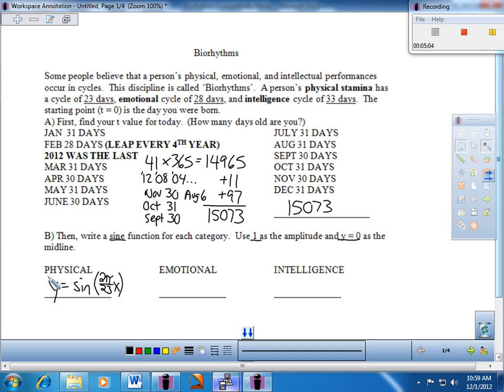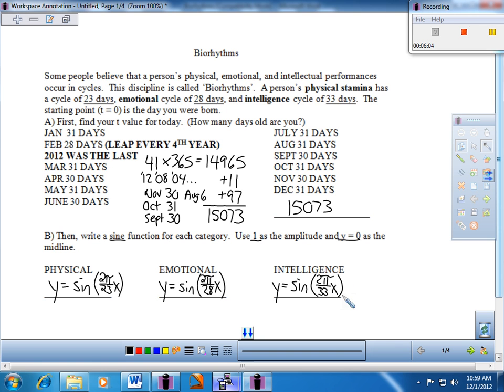Let's do it for the emotional here. I see the emotional has a period of 28 days, so I'm going to write it as 2 pi over 28. Obviously, guys, and you can do this on your paper, you can write it as just pi over 14 as that reduces nicely. Or, for that matter, you can go ahead and just get a decimal. That's fine as well. I'll leave it like that just so we have that complete. And then, of course, let's do the intellectual cycle. Apparently, the intellectual cycle has a period of 33 days. And so everybody, if you would, how about 2 pi over 33 times x, and there we go.